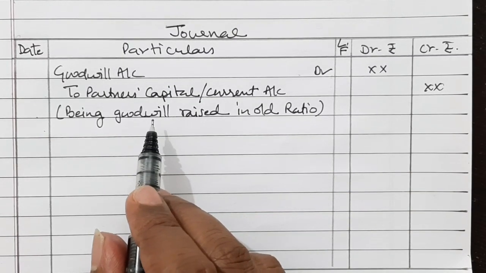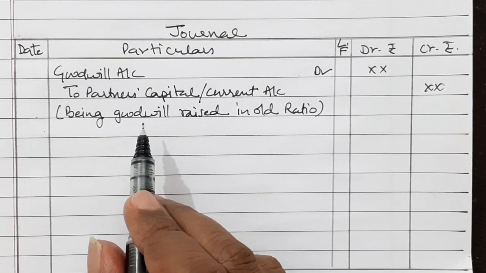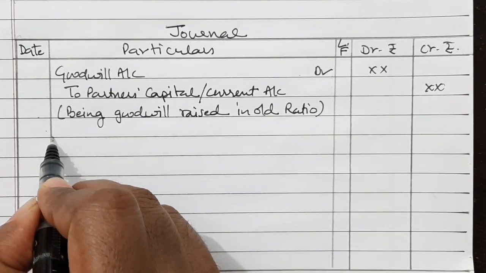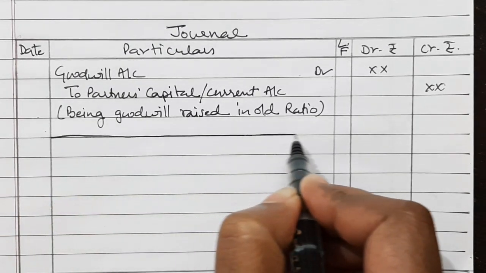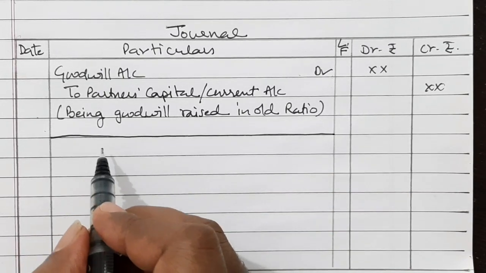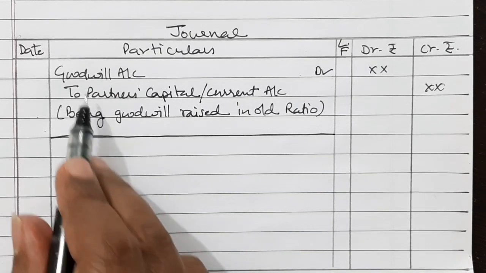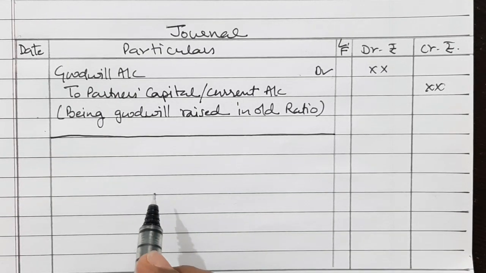In this type of question, we don't have to calculate sacrificing ratio and gaining ratio. We will first raise the goodwill and then we will write off the goodwill. So when we are writing off the goodwill, then partners' capital or current account will be debited and goodwill will be credited and closed.